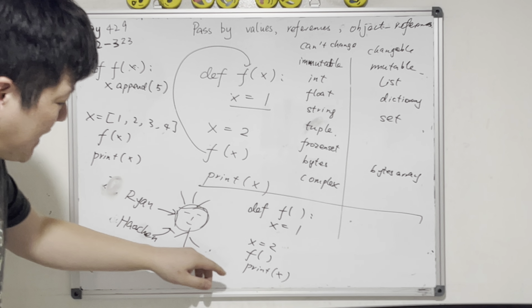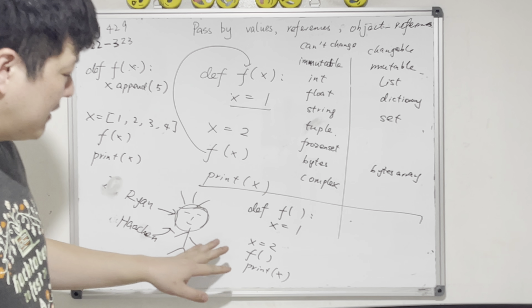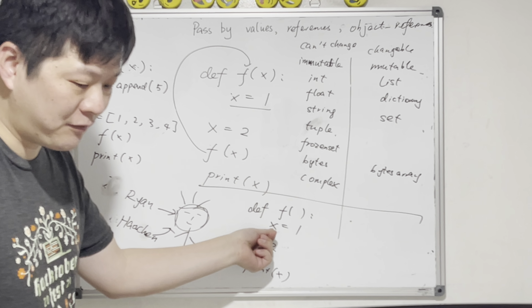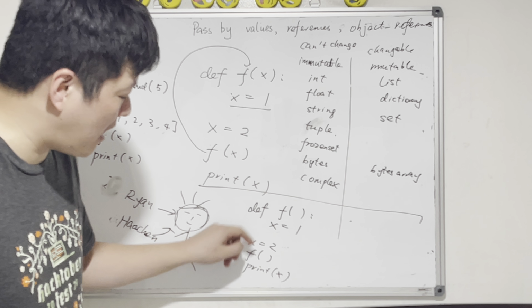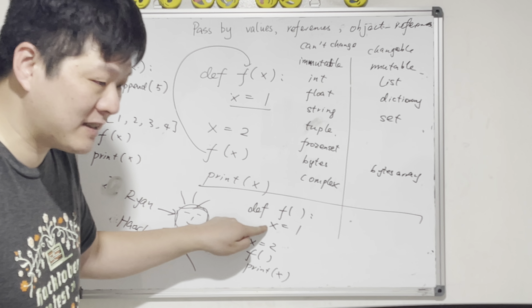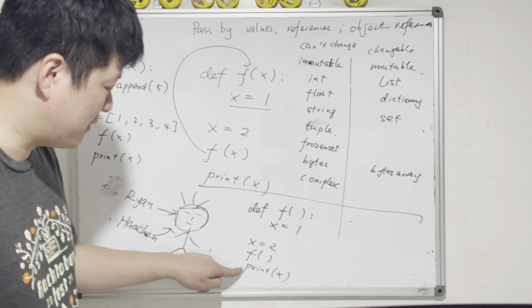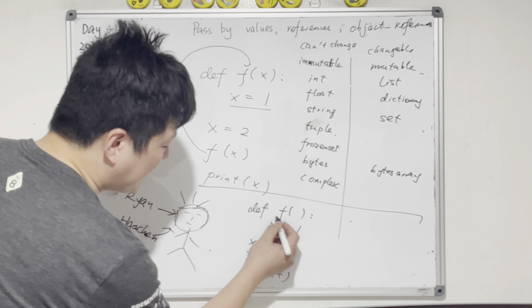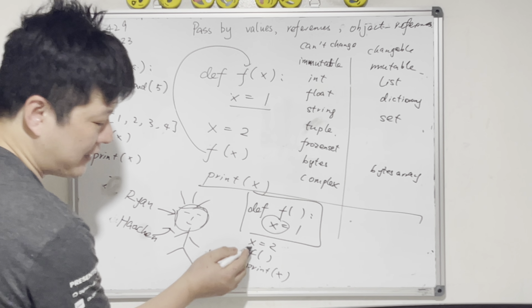So what's the result? Come on, what's the result? Now this x comes from nowhere. I haven't passed this x to it. So obviously this x and this x are not the same thing. So it will be 2. Because this x lives inside the local scope of the function, this x is different than the outside x.